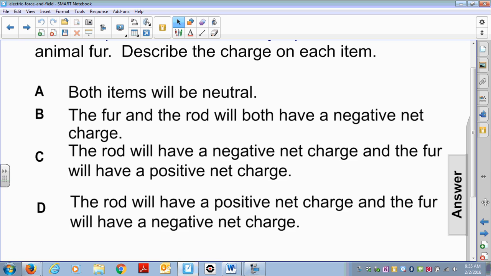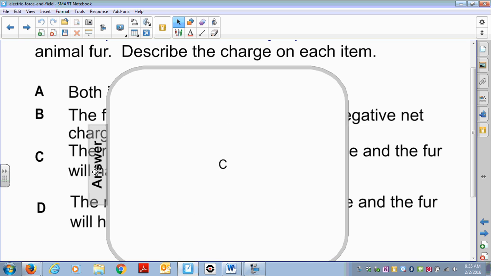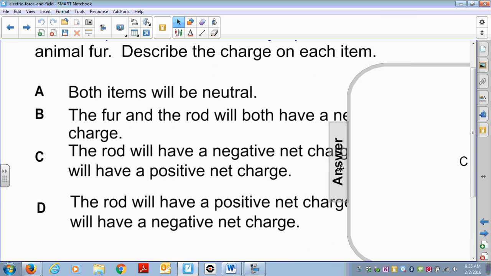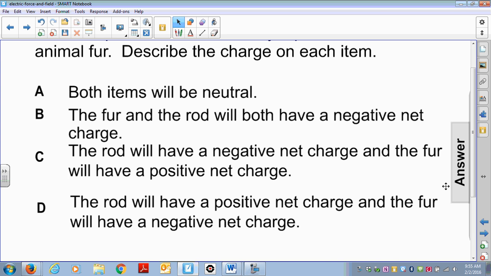Let's check and see if you were correct. The correct answer is C. The rod will have a negative net charge and the fur will have a positive net charge.